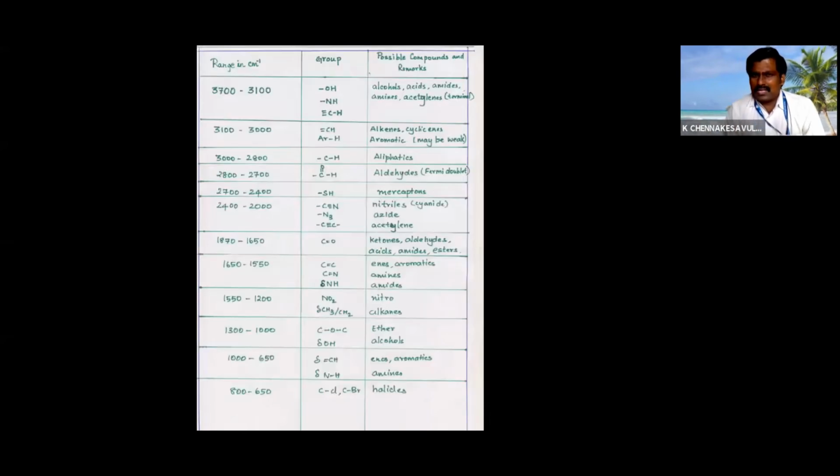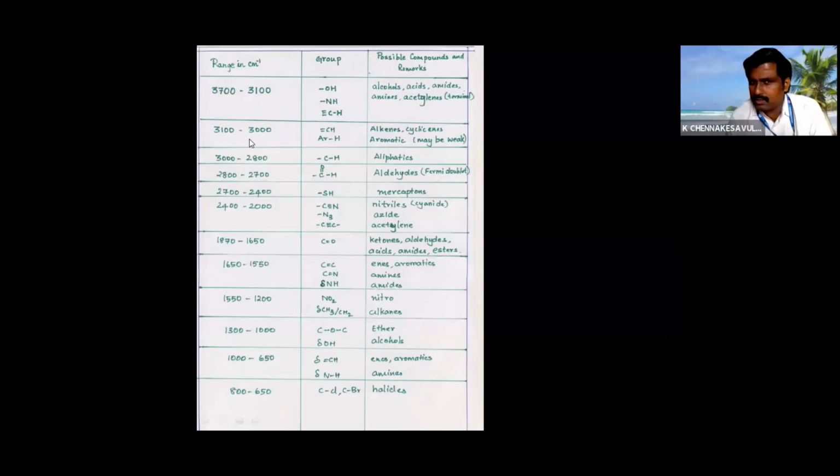These are the frequency values for organic compounds. Selectively I have taken them. All hydrogen bonding molecules will give a peak at 3700 to 3100, aromatic CH at 3100 to 3000, CH at 3000 to 2800, and aldehyde CH. Not the C double bond O, which will give a peak in this range.